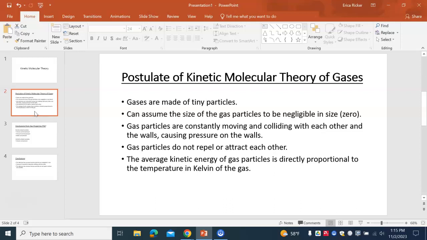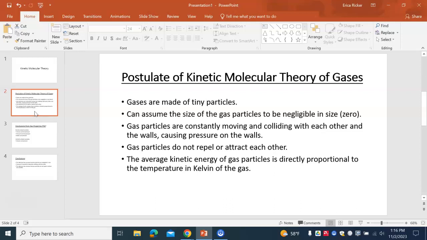Gas particles, we assume, do not repel or attract each other. This isn't always true, but for the most part, the gas particles are going to be zooming around and bouncing off of things. They're not actually attracted to each other or repelling each other in a significant way.